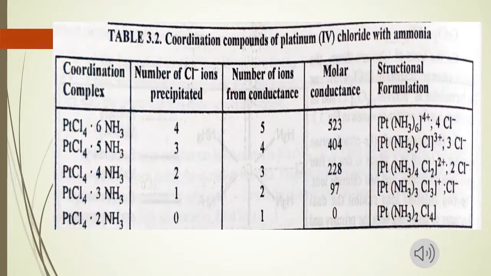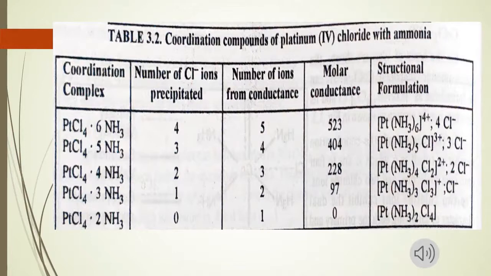In the next example, there are 3 ions: 1 is complex ion, 2 chloride ions. So now you can see that in the third example, 2 chloride ions are present inside the coordination sphere and 2 are present outside the coordination sphere. The chloride ions present inside the coordination sphere do not show their presence, whereas the 2 chloride ions which are present outside the coordination sphere give white precipitate of silver chloride with silver nitrate.